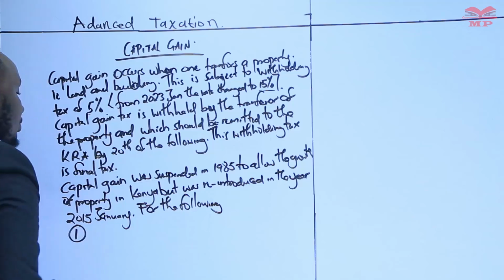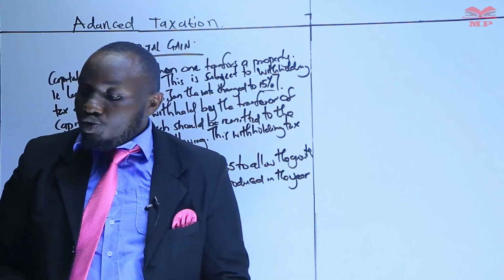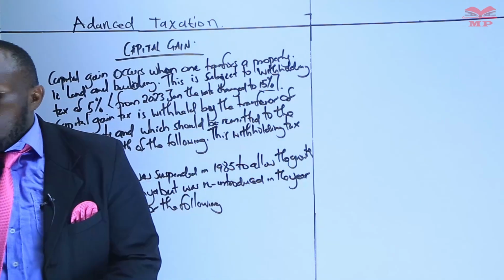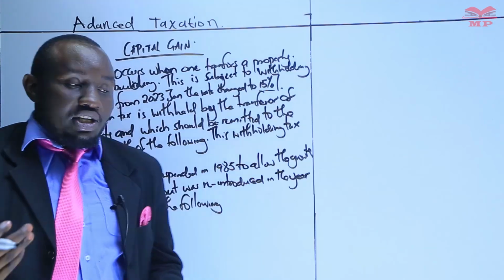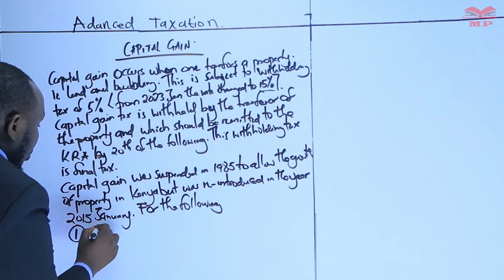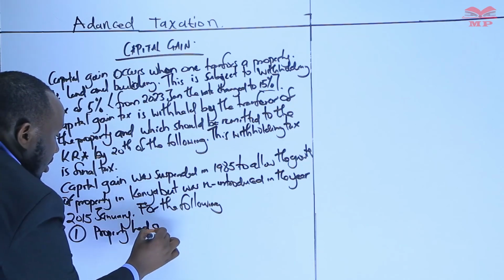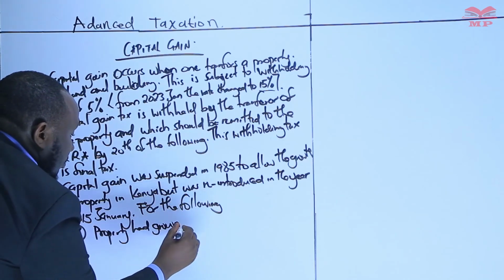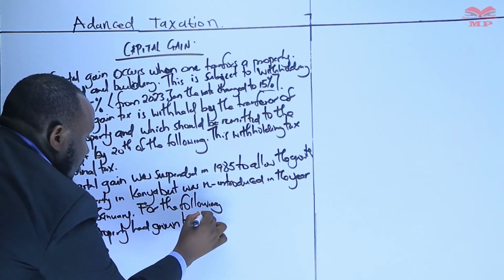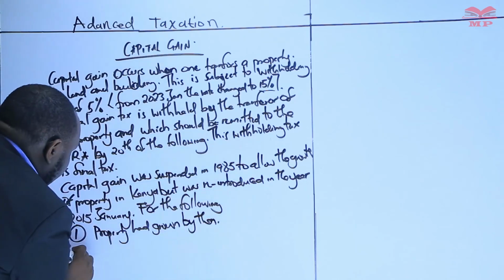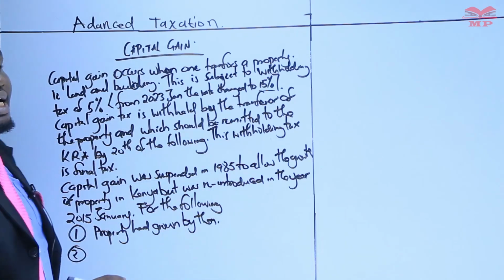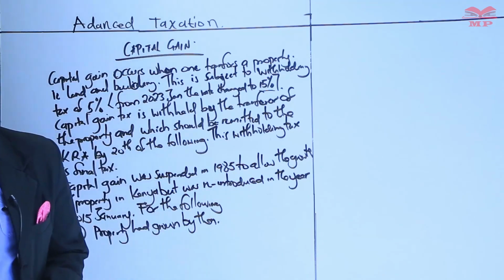We can have them one by one and discuss them. The first reason is that property had grown by then.